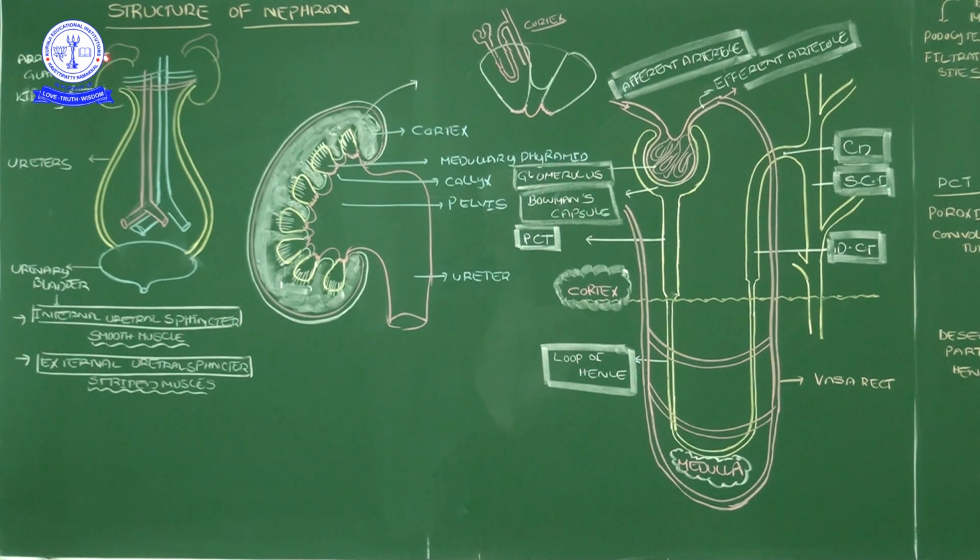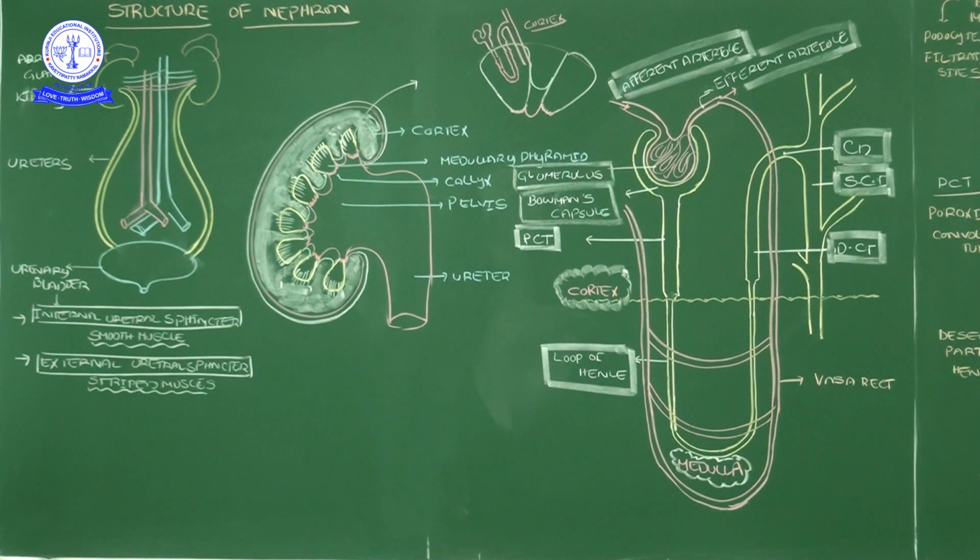So if you take the LS of the kidney, that LS of kidney contains the major important parts. Basically, the kidney is divided into two parts: one is the cortex, another one is the medulla. Here, this part that I shaded with white color is totally the cortex part. The remaining part internally is the medullary part. In the previous video, I explained the outer side convex shape and the inner side deep notch, and that deep notch we call a hilum.